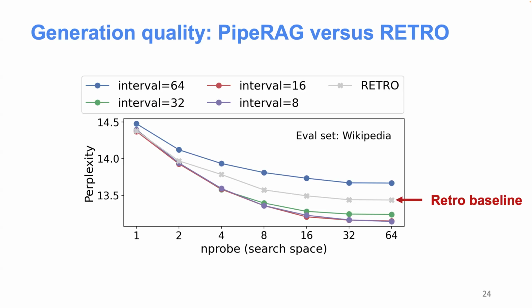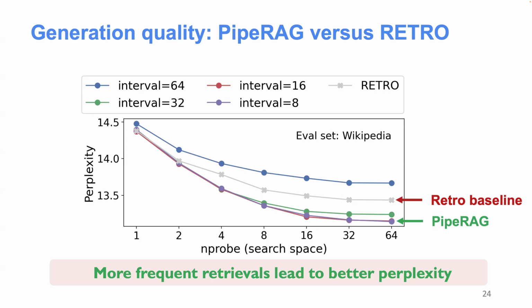Here we can see this gray line is the retro baseline. And as we increase the retrieval frequency of PipeRAG, let's say reducing the retrieval interval from 64 to 32 to 16 to 8, then we can improve the quality of the generation. So eventually, PipeRAG can achieve better generation quality than the retro baseline.